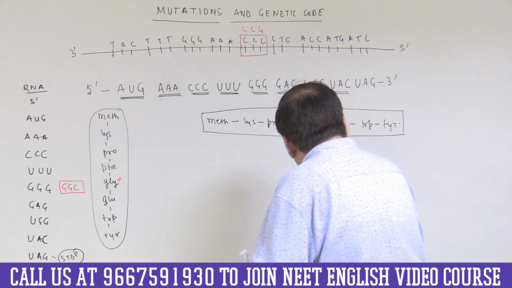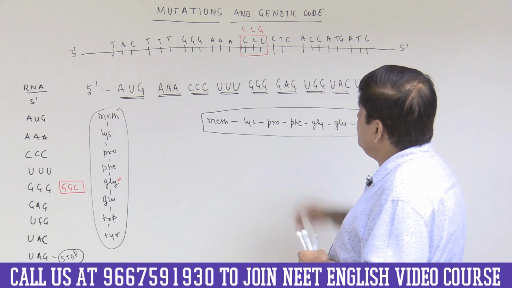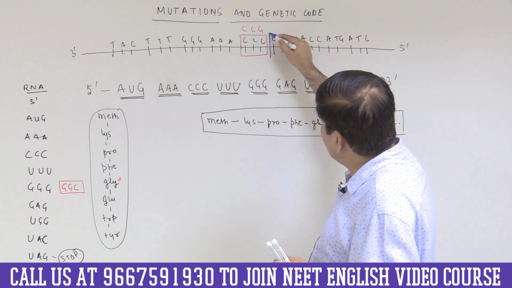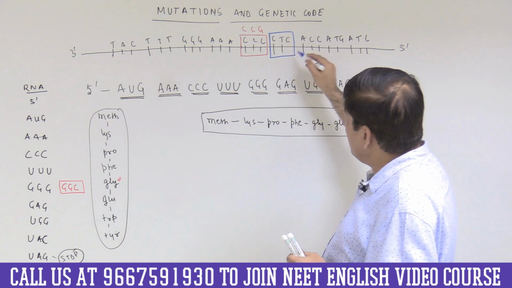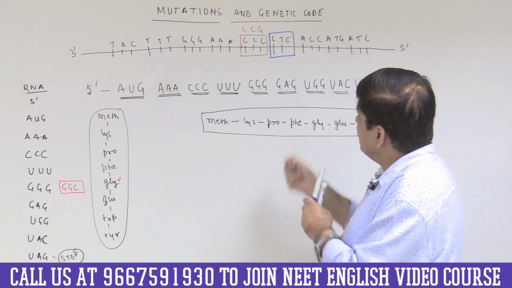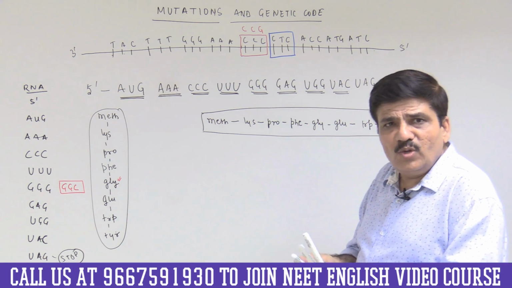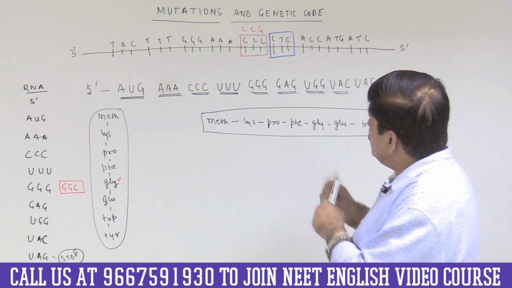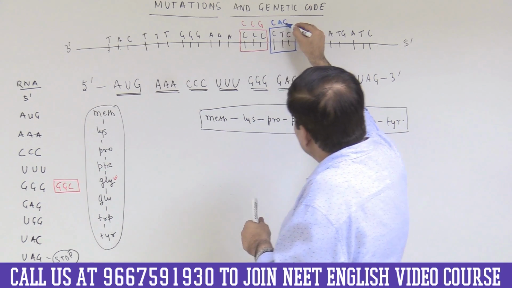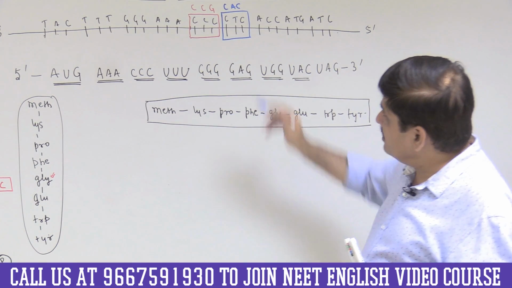There may be some other types of mutations as well. So let us pick this one. So let us pick the codon number 6. So this is the codon that we are looking at, and I say that instead of the third base, now let us say that the second base gets mutated or changed. Then you will see that it may be, say for example, CAC. So this is the DNA codon that has been changed as a result of mutation.